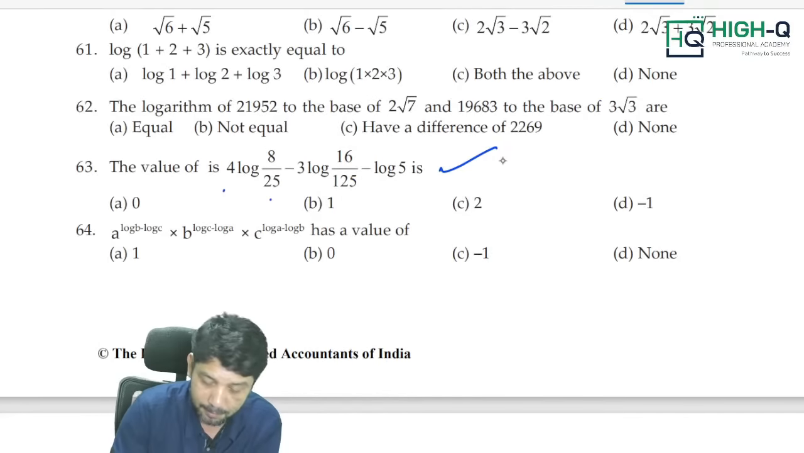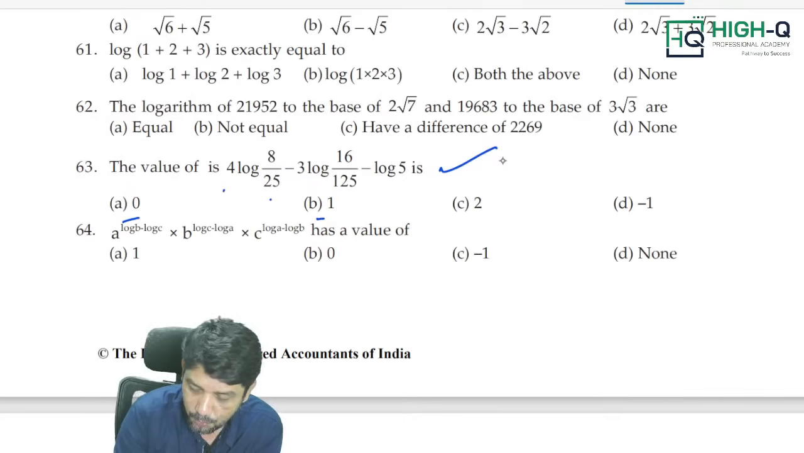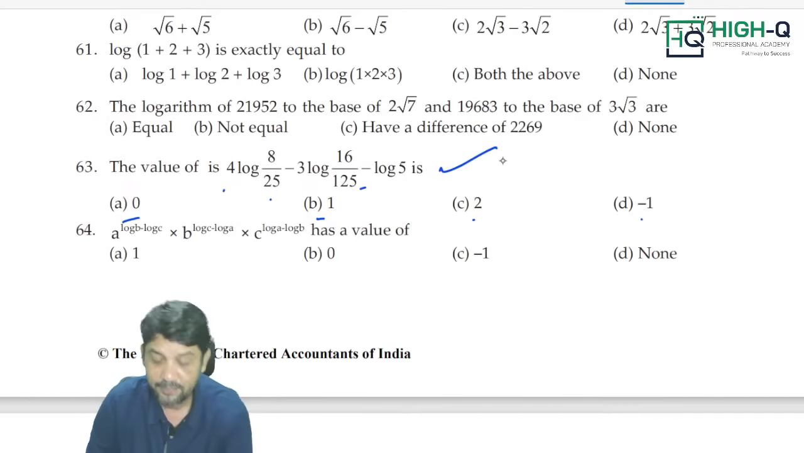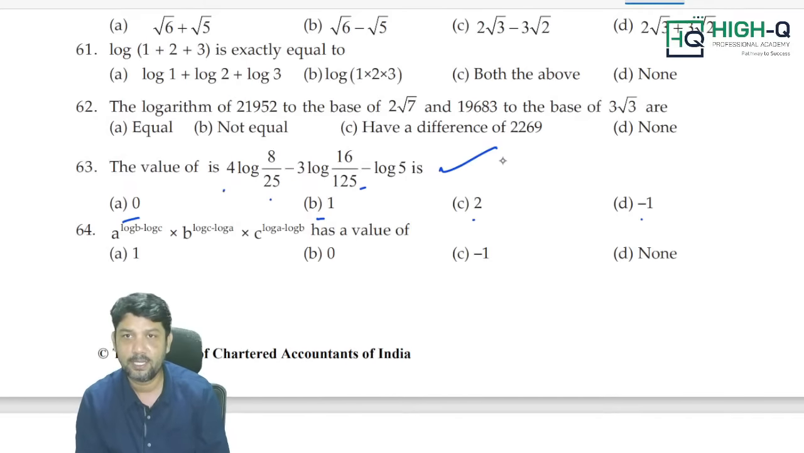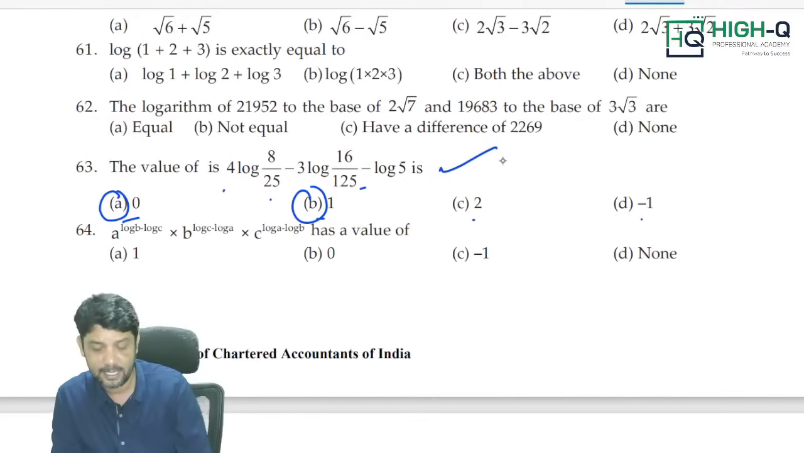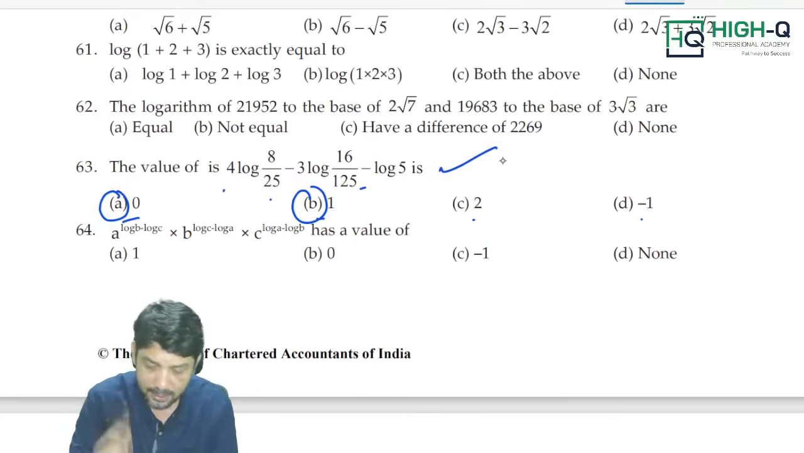But remember, my dear, now calculative risk. Look at all the options: 0, 1, 2, minus 1. There is a negative sign also we have got. If you want to take the calculative risk, my answer is either going to be A or B, 0 or 1 only. In 99.99 percent of cases, answers are going to be 0 or 1.